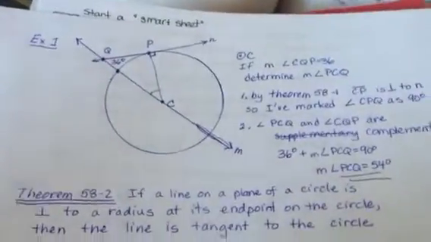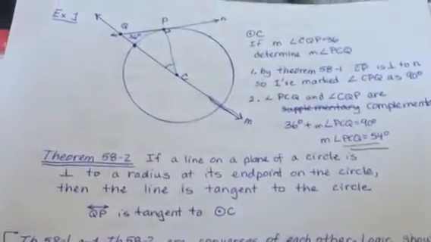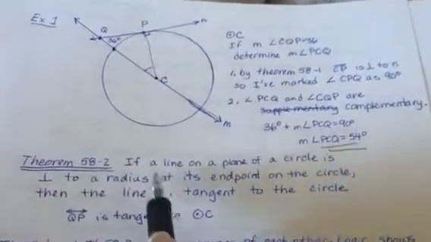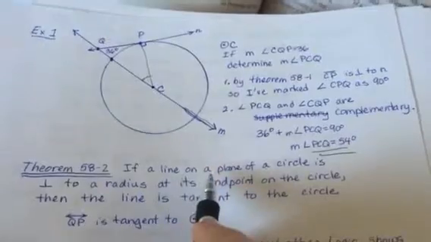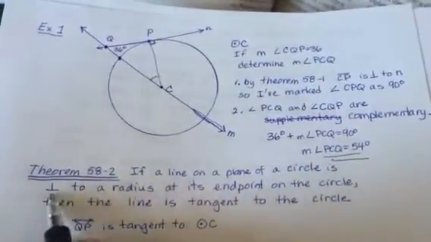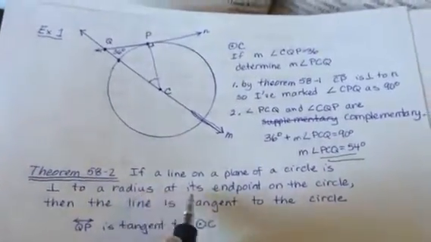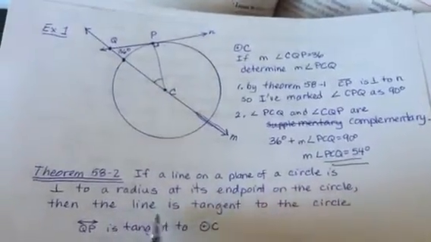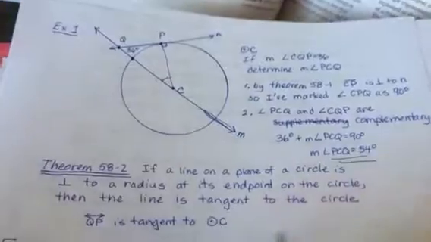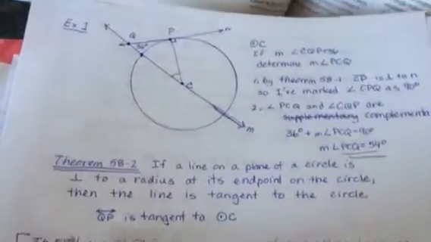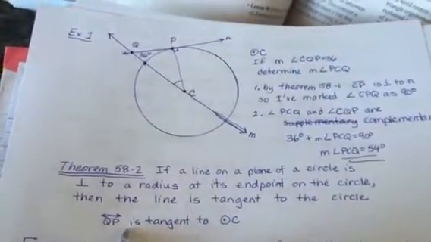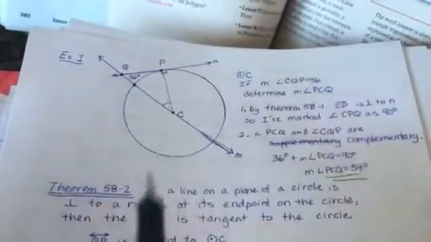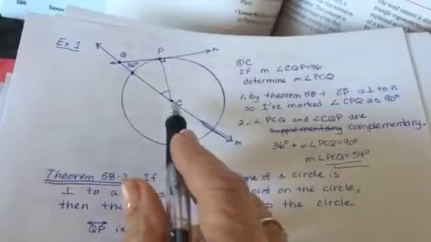Along with that, very similar to it, we can learn the converse. If a line in the plane of a circle is perpendicular to a radius at the radius's endpoint on the circle, then the line is tangent to the circle. So this is telling us that line QP is tangent to circle C.